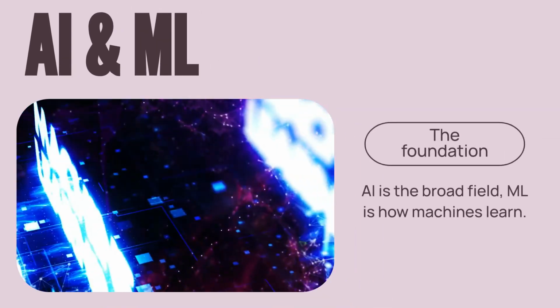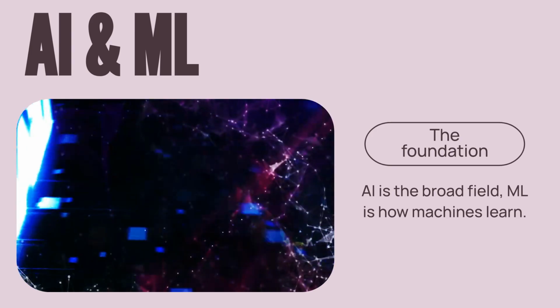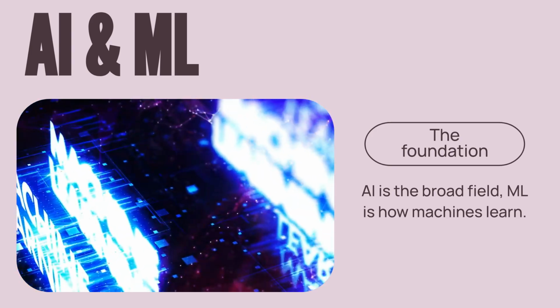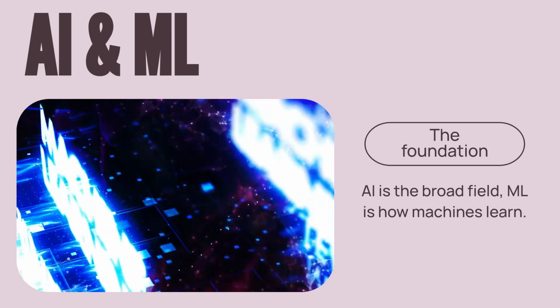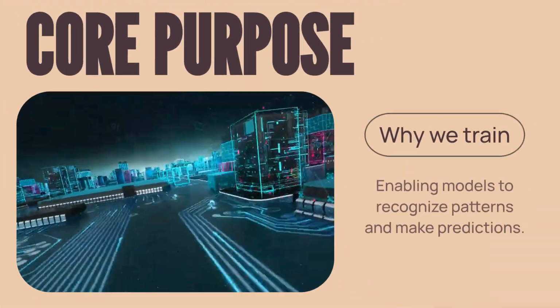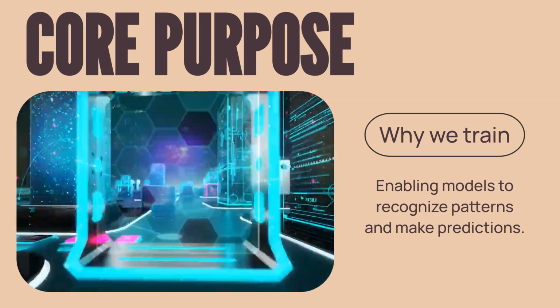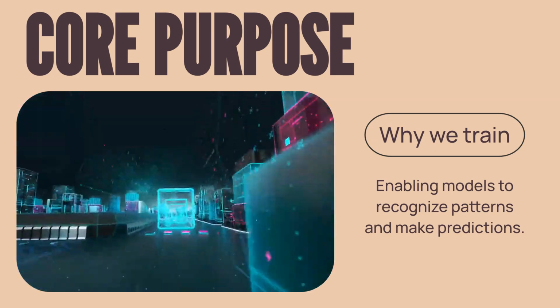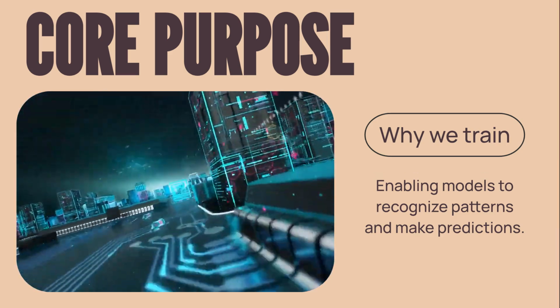To start, artificial intelligence is the umbrella concept of creating intelligent machines. Machine learning, or ML, is the primary technique used to achieve AI, specifically through training models with data. The core purpose of AI training is simple: to transform raw data into a functional model that can perform specific tasks, whether it's identifying objects in images or predicting market trends.